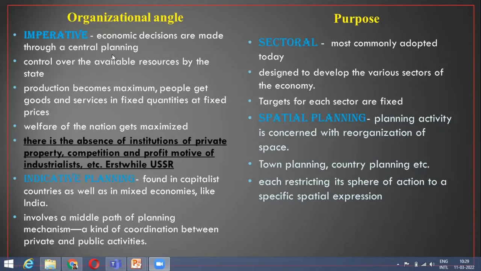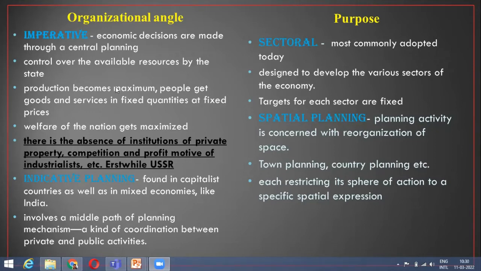Why? Because the control over the available resources in the country is undertaken by the state. Since control has been taken by the state and not by private entrepreneurs, the available resources are allocated in such a way that production becomes maximum. And who are the beneficiaries? The people are the beneficiaries. The general public is the beneficiary.